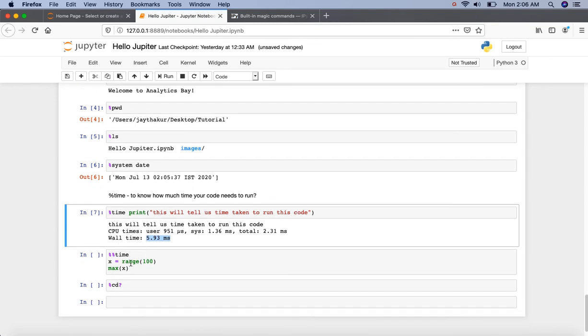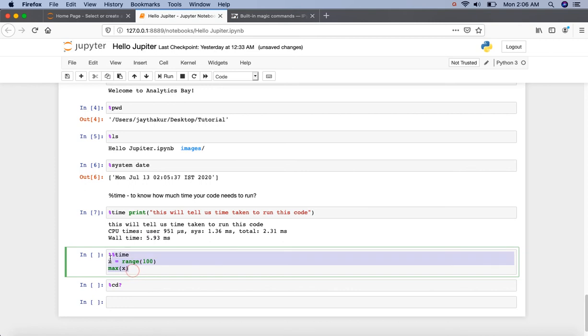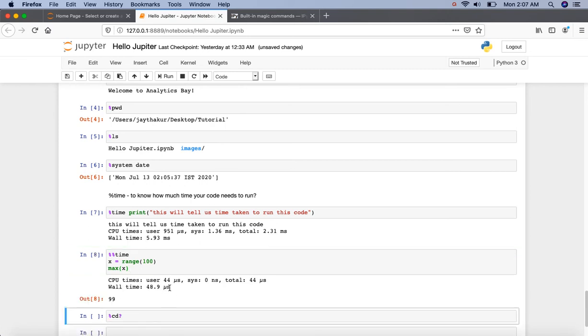If we want to know how long it takes for a whole cell to run, we use the double percent sign, which is called cell magics. Let's execute it, and it takes 48.9.